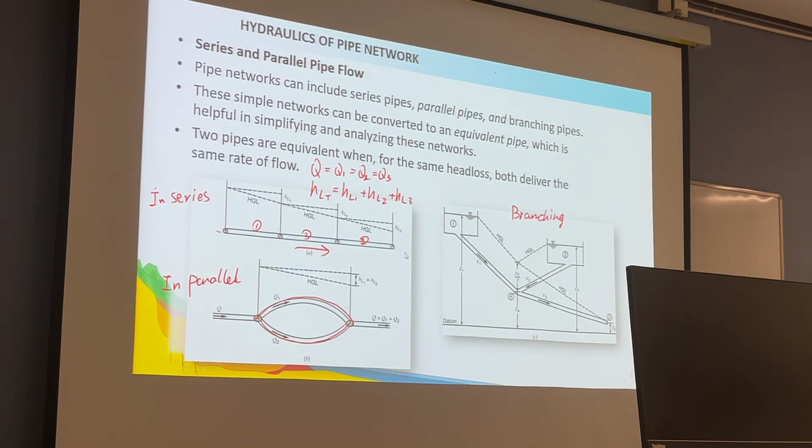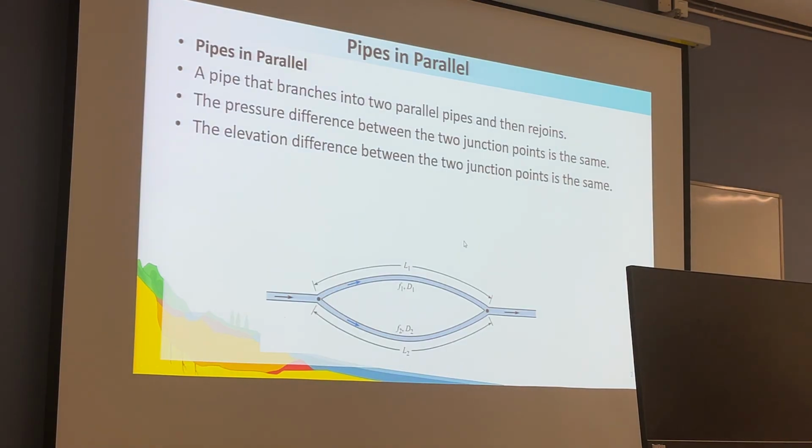Next is pipes in parallel. Pipes in parallel. There are two principles to follow as well. The first principle: the pressure difference between the two junction points must be the same.